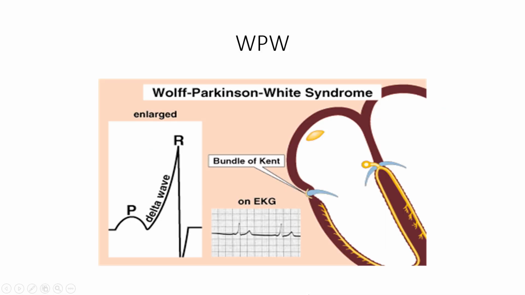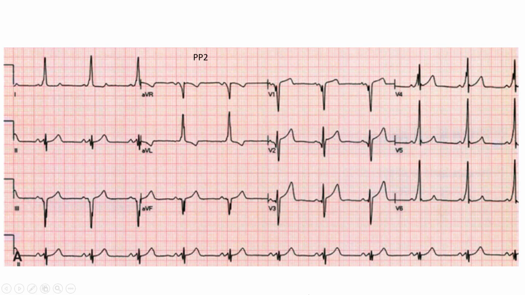So WPW is a particular syndrome, and so you can have the features of the EKG, which we'll look at here. Over here in lead 1, we can see that this P wave is super close to the QRS complex. That's because of a short PR interval. We can also see this little slur on the upstroke of the QRS complex both here and in aVL. And then, of course, we can see that the QRS complexes are pretty wide. There's at least 3 small boxes down in here. So this is the 12-lead EKG that represents a possible pattern for WPW. Now, whether or not a patient with the pattern goes on to have the syndromes associated with those tachycardias is a different matter.